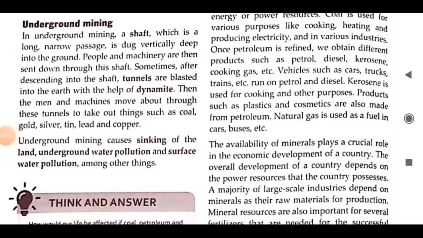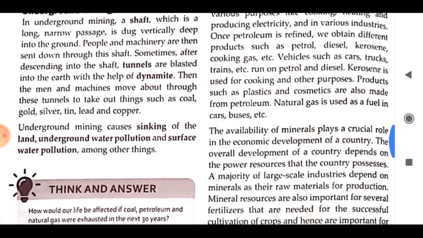Underground mining. In underground mining, a shaft, meaning a long narrow passage, is dug vertically deep into the ground. People and machinery are then sent down through the shaft. Sometimes, after descending into the shaft, tunnels are blasted into the earth with the help of dynamite. Then the men and machines move about through these tunnels to take out the particular mineral. Underground mining causes sinking of the land, underground water pollution, surface water pollution, etc.